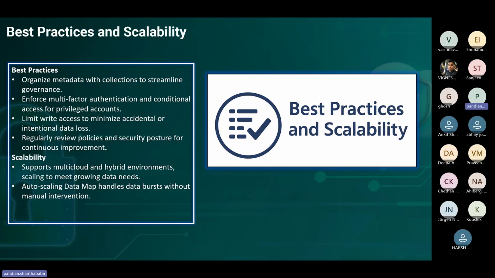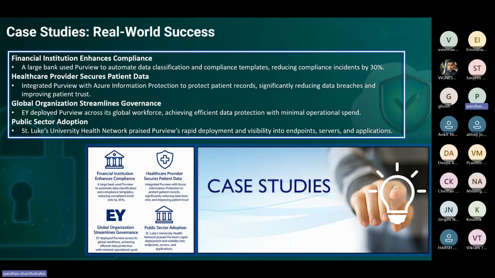The data map is capable, whenever we are feeding the columns and everything, of scaling up automatically by itself. So there is no need to go back and enhance it or increase the size or whatever it is. Such scalability features are available over here.